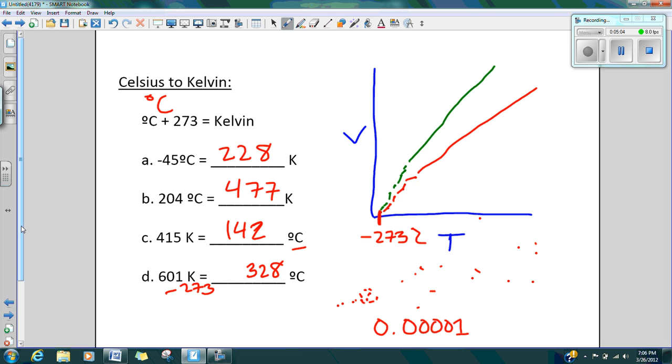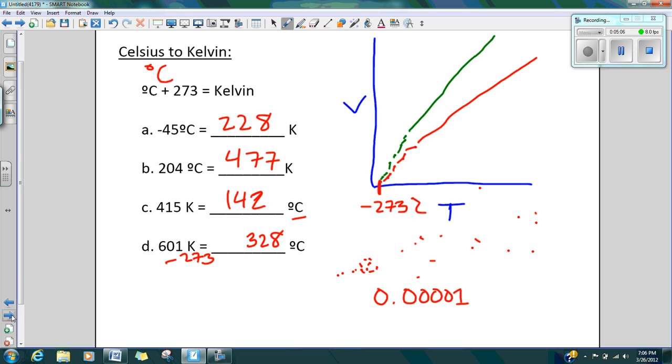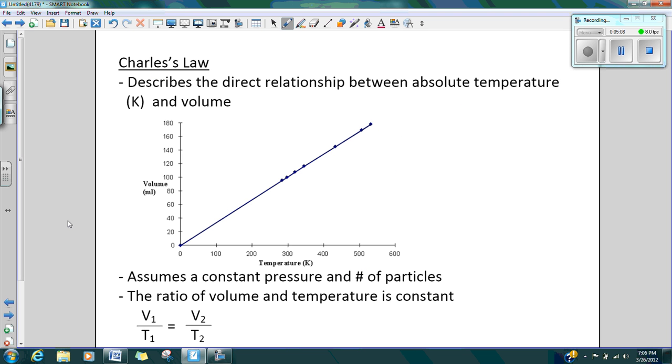Very, very hot there. Okay, so how are we going to use this? Well, we are taking a look at Jacques Charles' law, and he was studying this in 1746. So almost 100 years later after Boyle's law came into focus. So if we take a look, he is describing the relationship between temperature and volume. Now, the reason that this took a lot longer to study is that gases are greatly affected by temperature. So there was a little bit more studying that had to take place here.